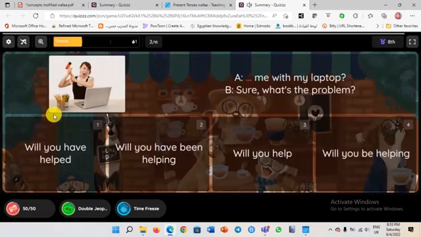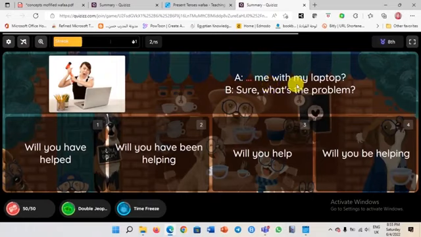Okay, so we have here a conversation between A and B. So A is saying, space, me with my laptop. B is saying, sure, what's the problem? So what do you think the question will be? Will you have helped? Will you have been helping? Will you help or will you be helping? Will you be helping? Or will have helped?